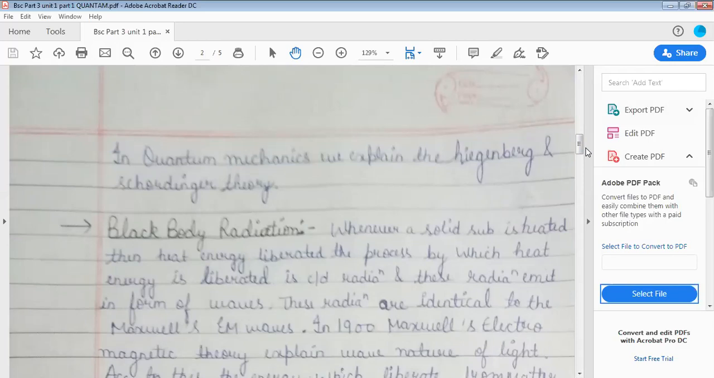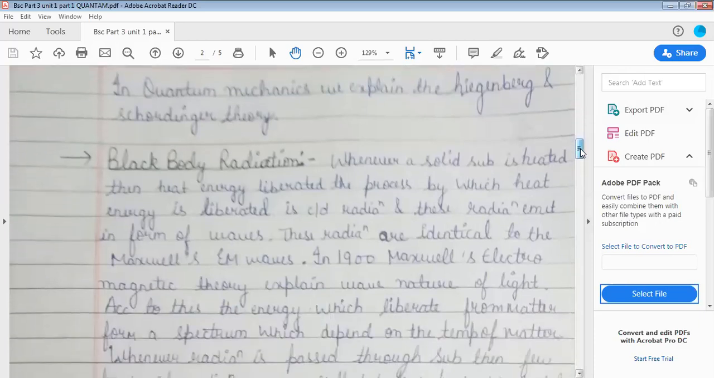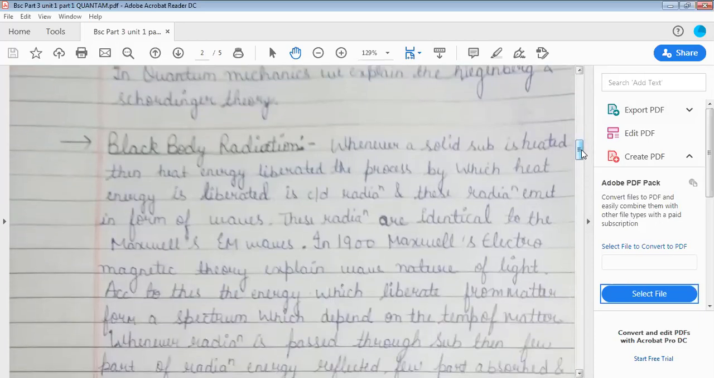The next topic of quantum chemistry, here we discuss the black body radiations. You know black body radiation. What is the black body radiation? Whenever a solid substance is heated, then heat energy is liberated, and the process by which heat energy is liberated is called radiation, and these radiations are emitted in the form of waves.